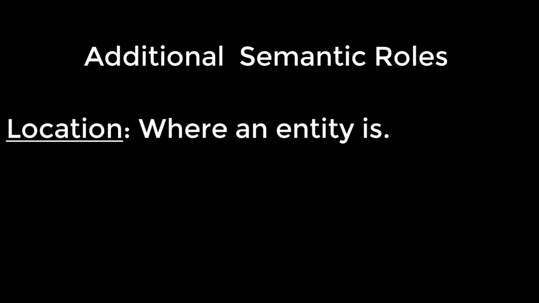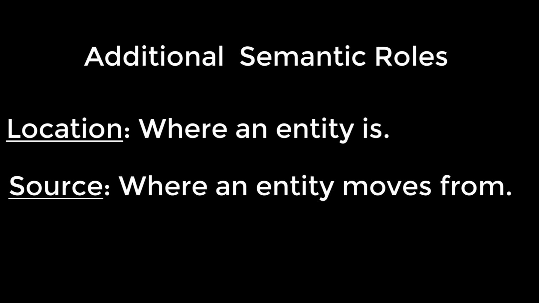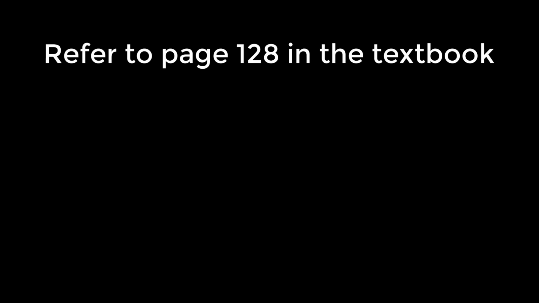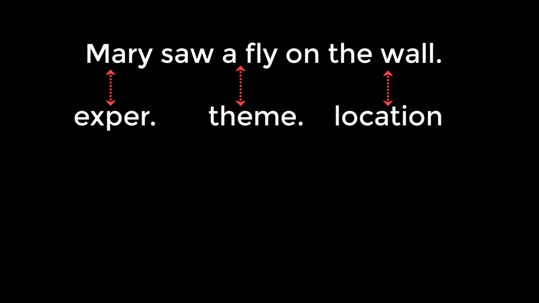Other semantic roles designate other possibilities for noun phrases. Location, where an entity is. Source, where an entity moves from. Goal, where an entity moves to. Look at these sentences from page 128. Mary saw a fly on the wall. Mary is the experiencer, fly is the theme, on the wall is the location.